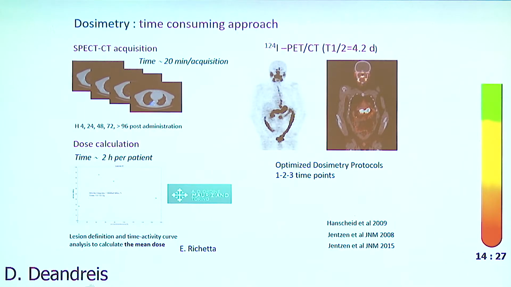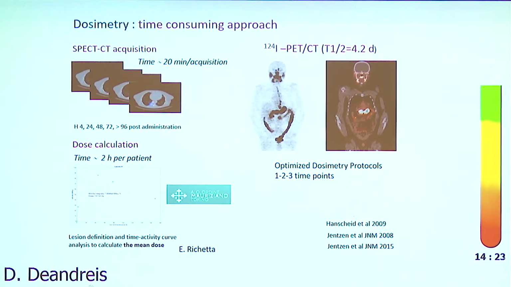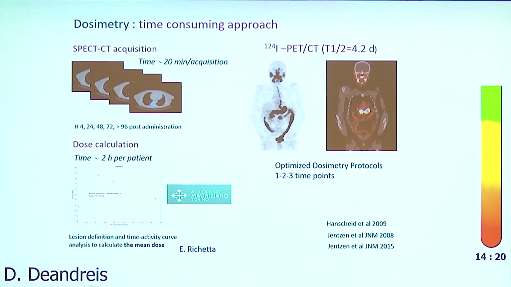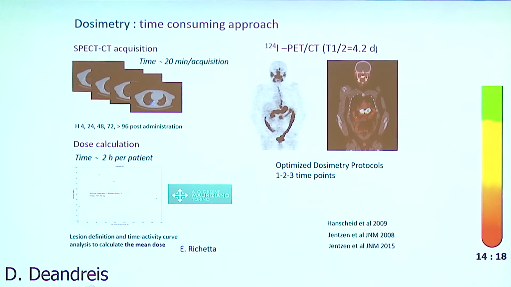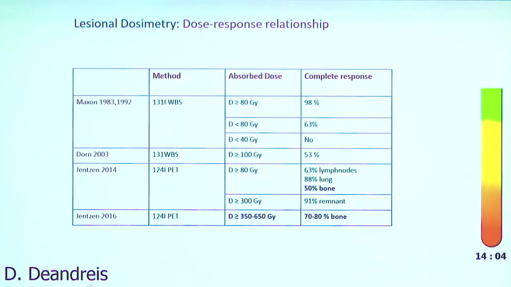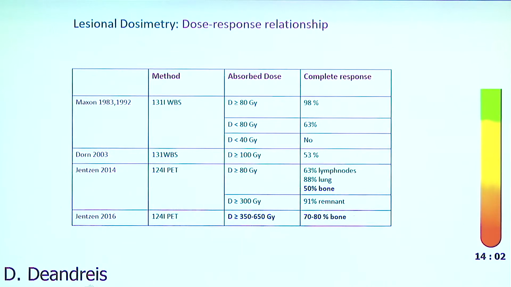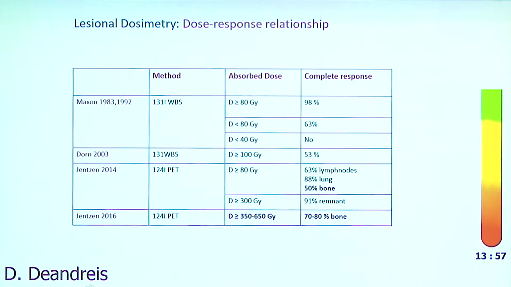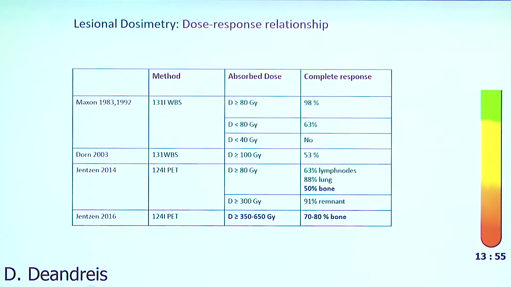Dosimetry is time-consuming, but with the technology that we have right now, with SPECT-CT or with iodine-124 PET, there are several optimized protocols proposed both for SPECT and PET, and we can perform the MTA approach or lesional dosimetry with these techniques. What we know is that lesional dosimetry in particular says that, independently of the activity that we give, the higher the dose of radioactive iodine, the higher the response.